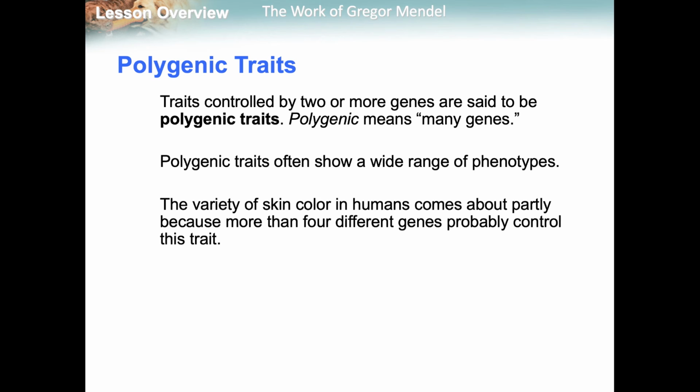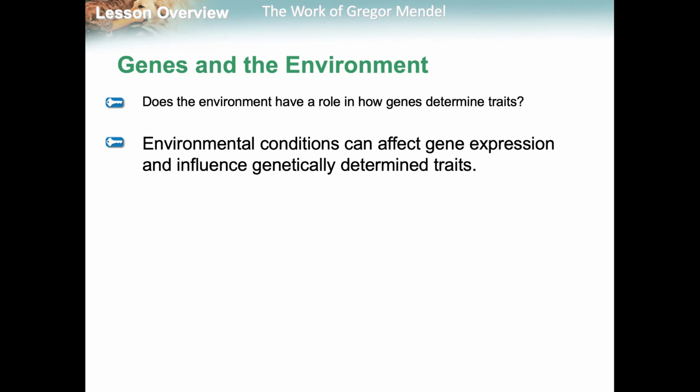Polygenic means many genes. Poly means many. So these are a wide range of phenotypes. Like I said, skin color and hair color and eye color are all ones that have a lot of genes to represent all the different shades.